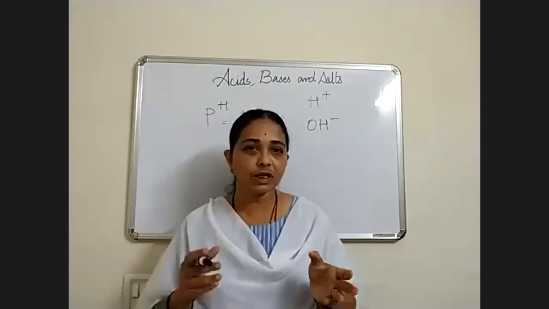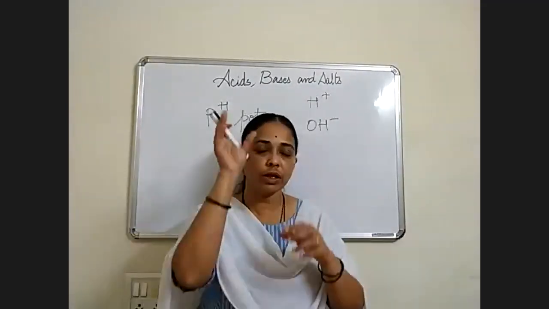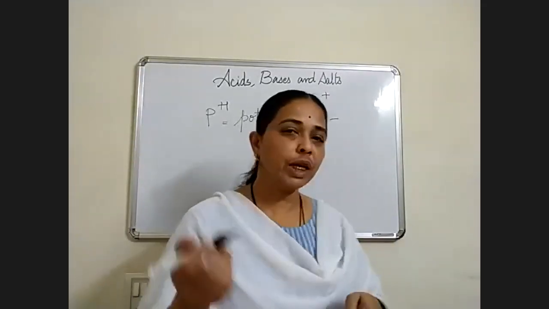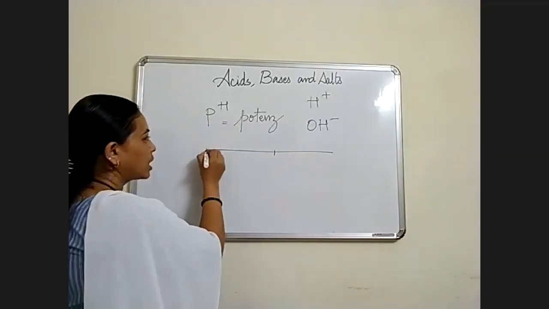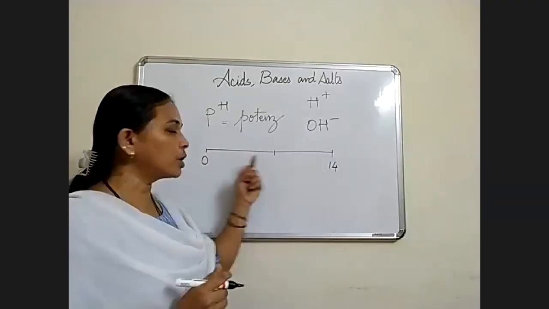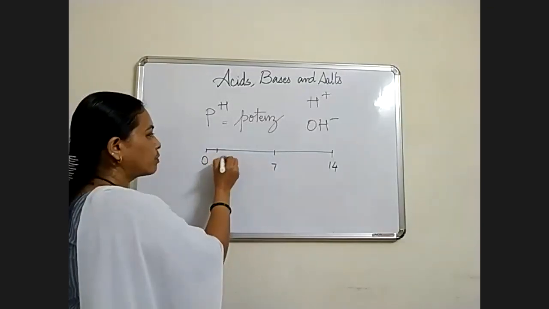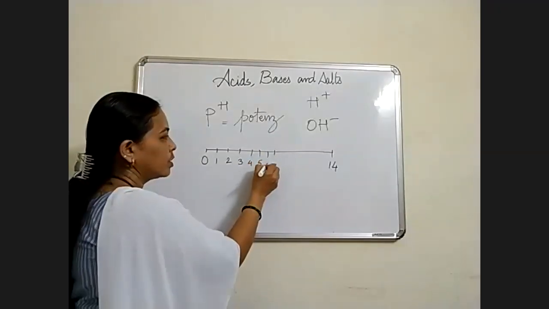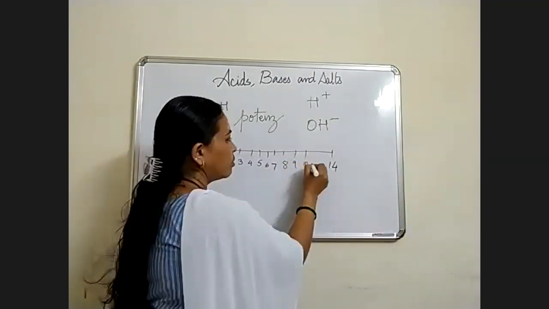Scale doesn't mean, if I say scale, you will in front of your eyes get a ruler. That is a ruler, and on that ruler we have 1, 2, 3. That division is called a scale. Okay, so pH is measured in the form of a scale. So that starts from 0 to 14. Okay, this scale is from 0 to 14, and in between is the 7. From 0 to 1, that is 1. 8, 9, 10 goes on.